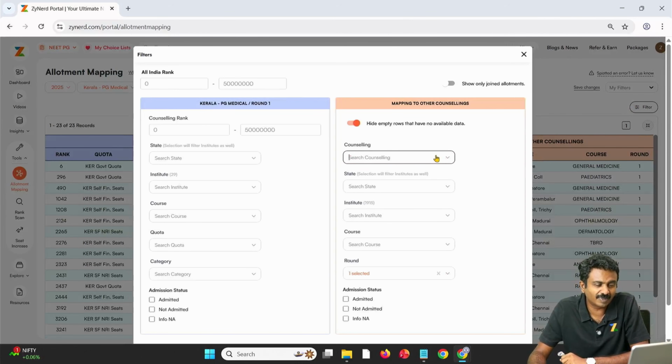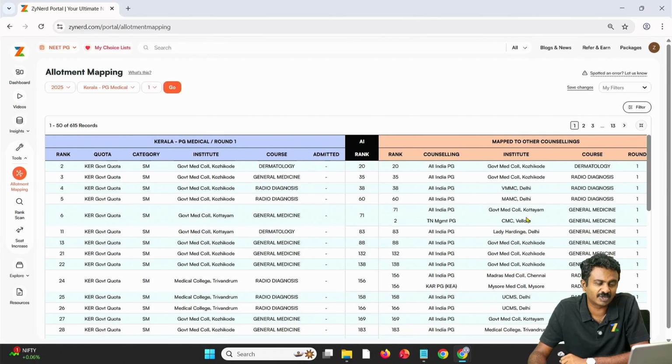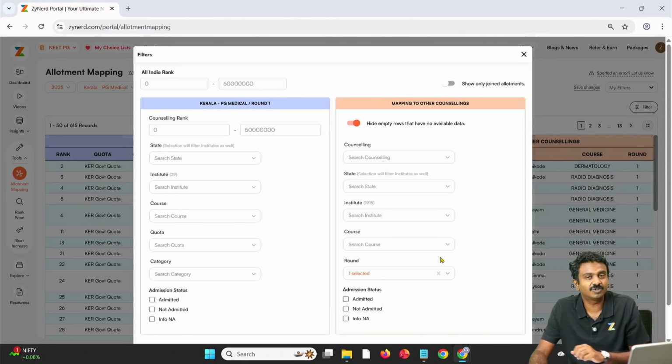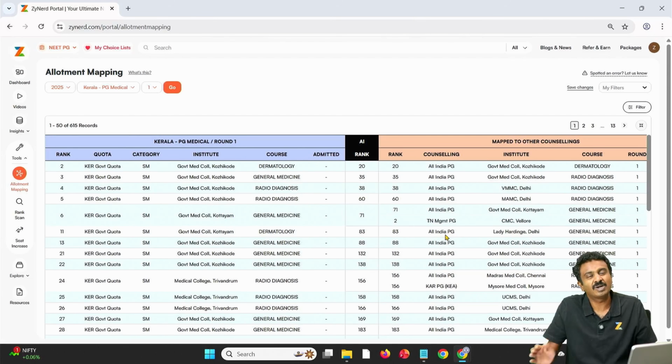If you don't filter on Tamil Nadu, you will see every allotment of Kerala state round 1 candidates, which is straightforward, including all India. You can filter it on rounds, etc., to make clear decisions. Once you pass through round 1 and all round 2s are available, you will possibly look at checking only round 2s on both sides. That will be a better reference.